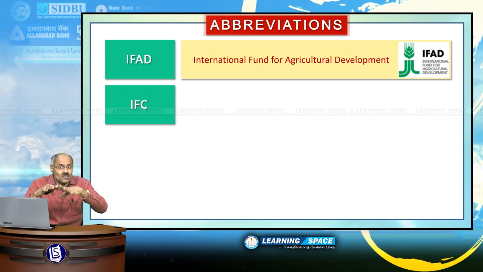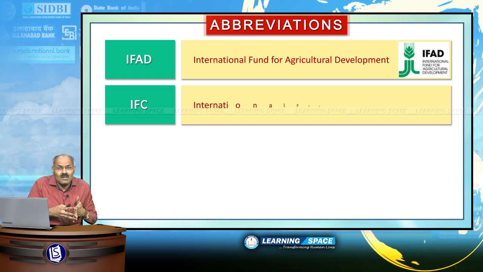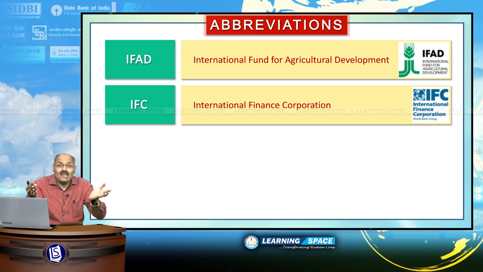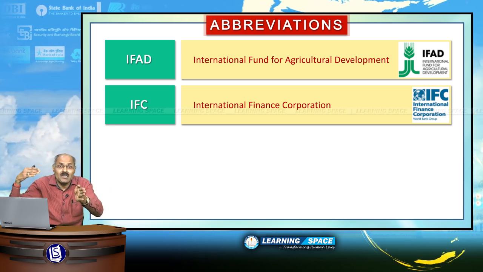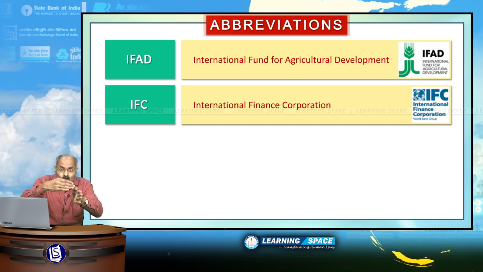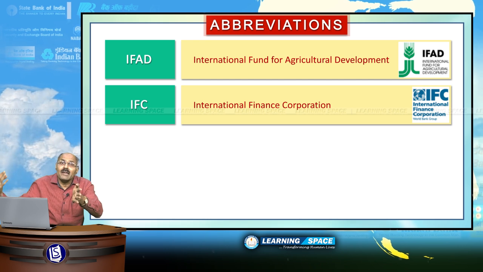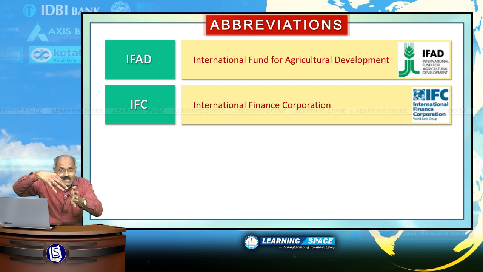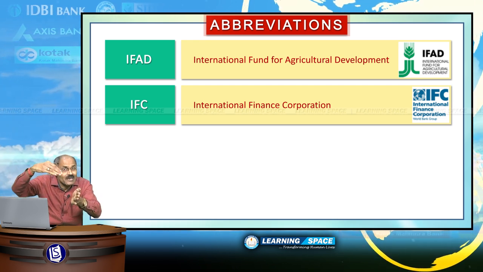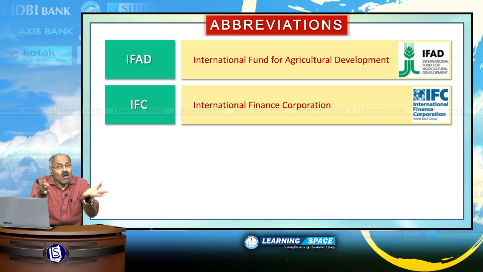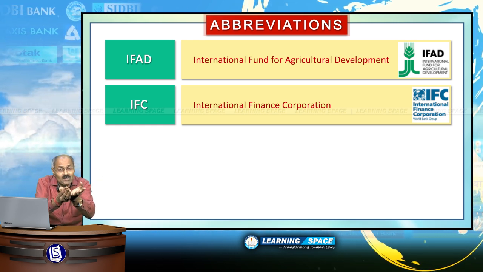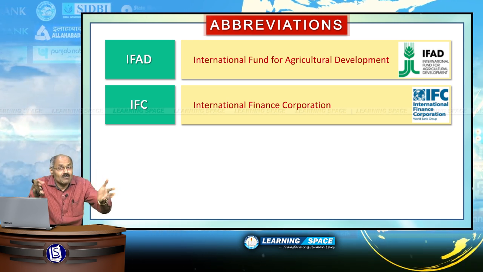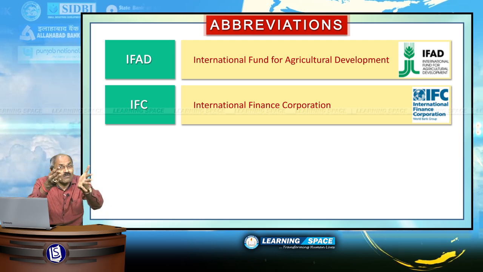International Finance Corporation, IFC. This is the arm of the World Bank Group, basically to promote private participation in development, so as to bring in required capital from private parties. The main theme behind the establishment of IFC is that development is not possible without private partnership. So as to promote public-private partnership projects, this IFC was established. This is International Finance Corporation.